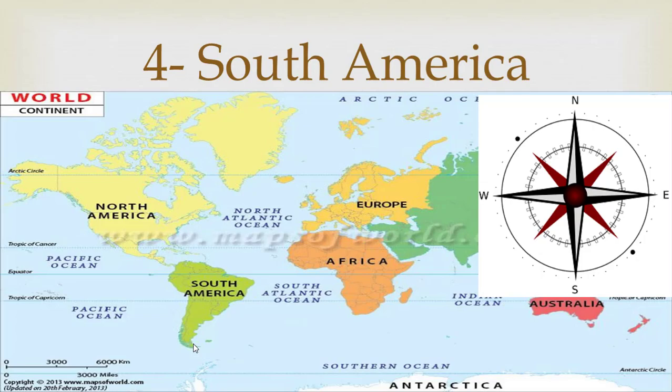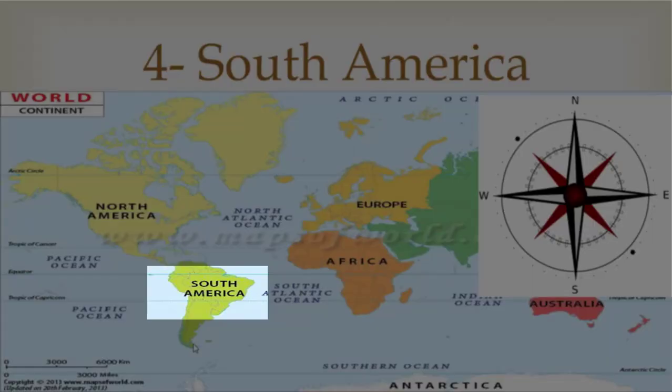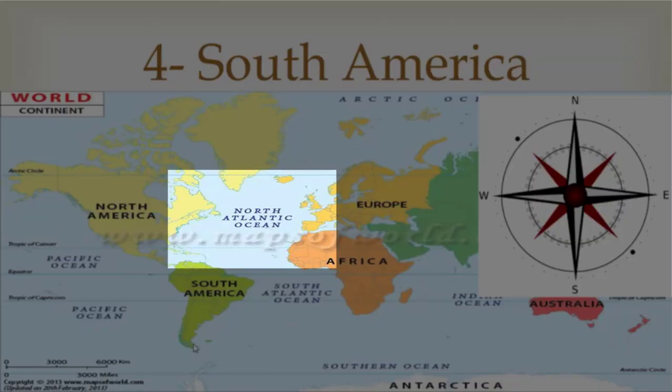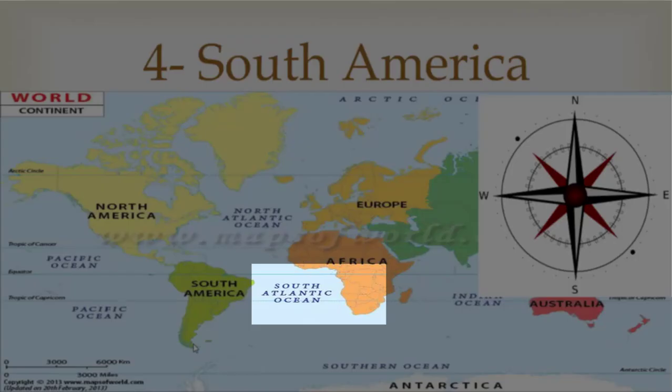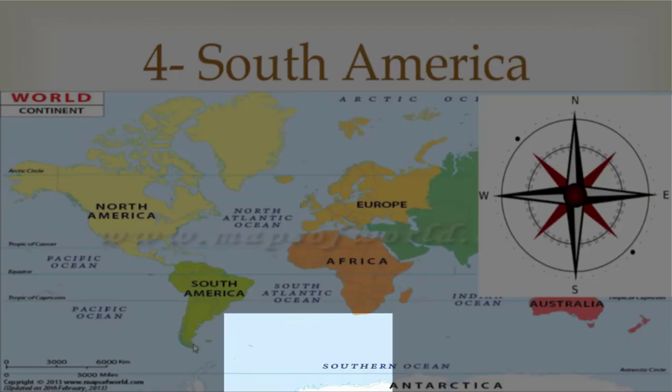South America is the 4th largest continent of the world. So we have to do the same thing with South America. Now put the direction map on South America and describe its geography. So what is in the north? Yes, right. Atlantic Ocean. In the east, South Atlantic Ocean. In the west, Pacific Ocean. And in the south, Southern Ocean.